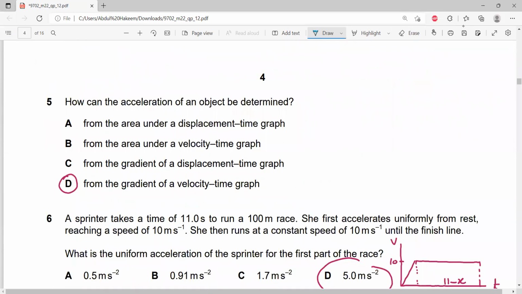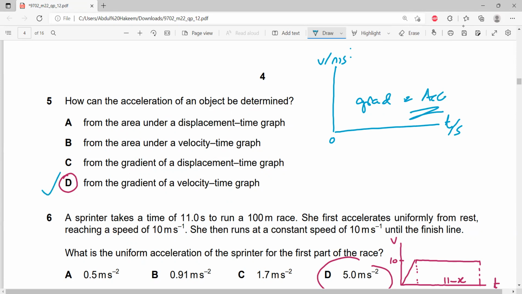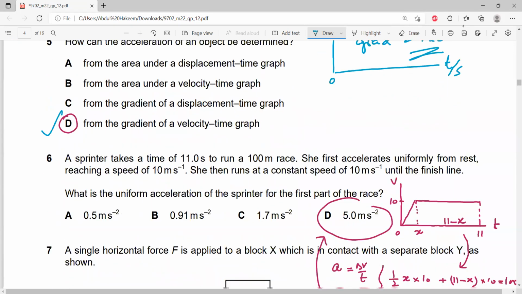Number 5, how can the acceleration of the object be determined? Yes, if time is plotted on the x-axis and the speed or velocity on the y-axis in the graph, then the gradient of the graph is equal to acceleration. So we have option D here. The gradient of the velocity-time graph is the acceleration. So D is the answer.